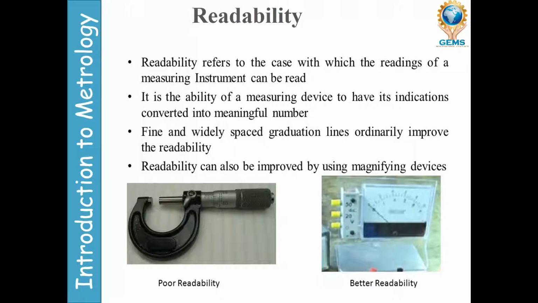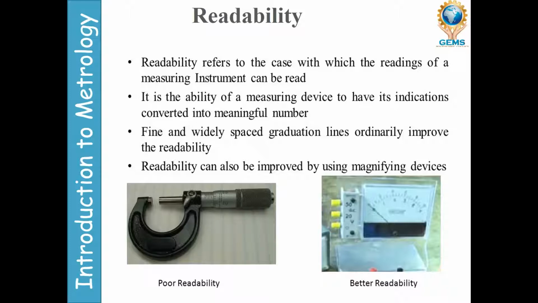Readability. What is readability? Readability refers to the ease with which the readings of a measuring instrument can be read. It is the ability of the measuring device to have indications converted into meaningful numbers. Fine and widely spaced gradation lines ordinarily improve the readability.